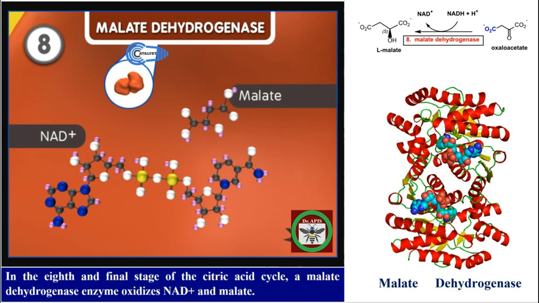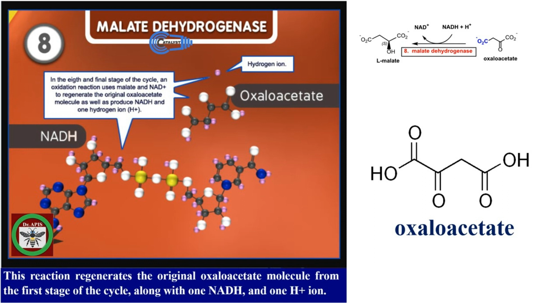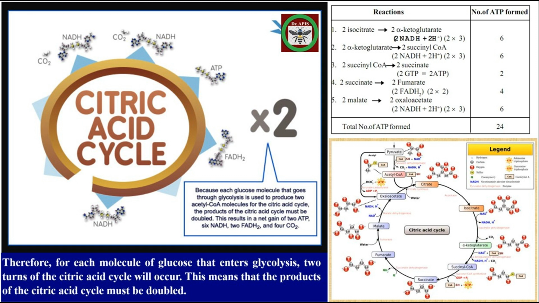The reactants for the eighth step of cycle are malate and NAD. The malate dehydrogenase is enzyme responsible for catalysis. During the eighth step of cycle, oxidation reaction converts malate into oxaloacetate. The oxaloacetate is used again to continue the citric acid cycle. Here, third molecule of NADH is also produced. The NADH accepts the electrons which allow production of ATP. The NADH, GTP, FADH2 are the electron acceptors allowing ATP production.